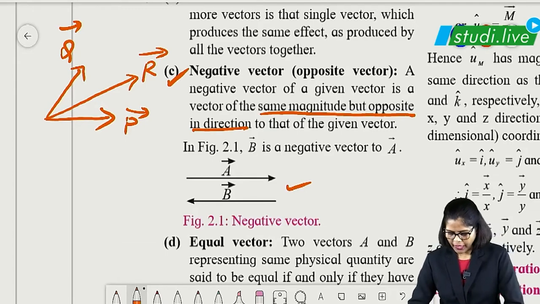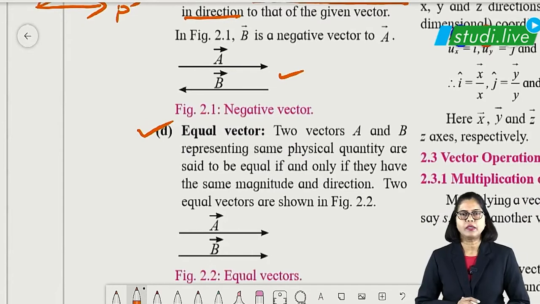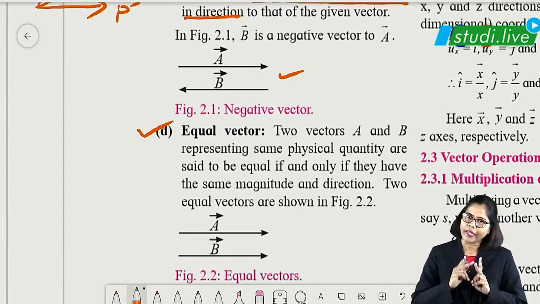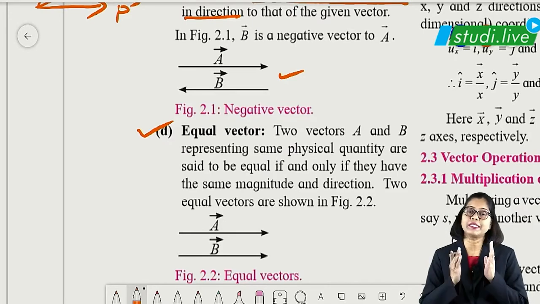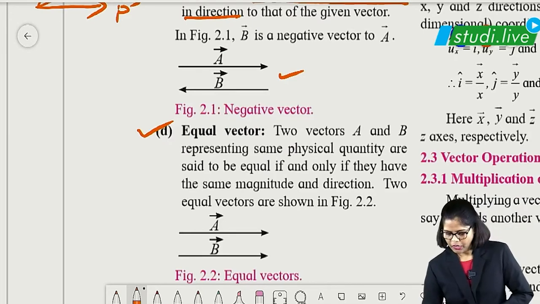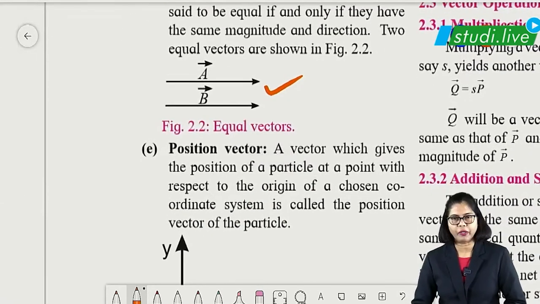Okay. Then comes the equal vector. Now equal vector, as the name suggests, is two vectors having equal magnitude and equal direction. What do you mean by equal magnitude? Meaning same magnitude, same direction. So this is the equal vector, right? A and B vectors are equal vectors.